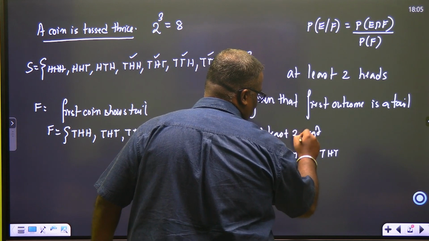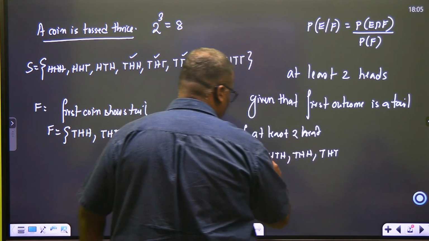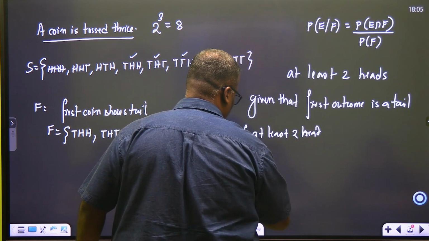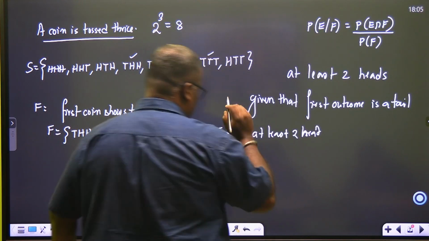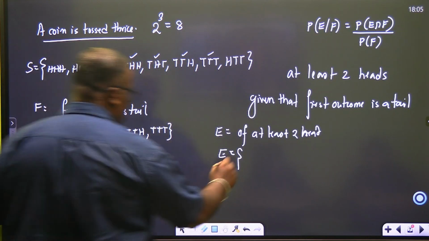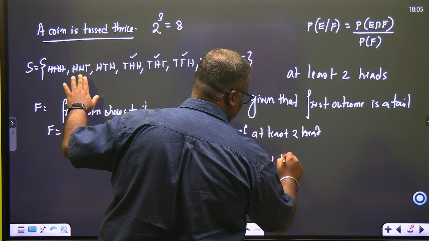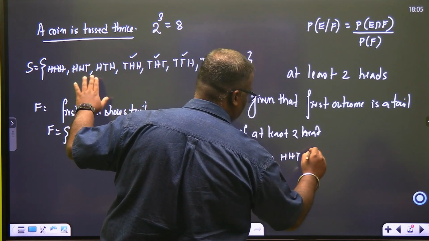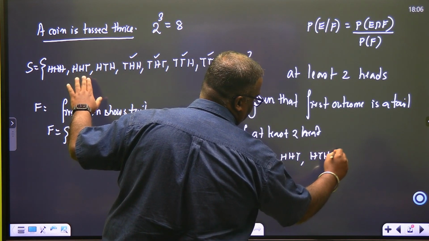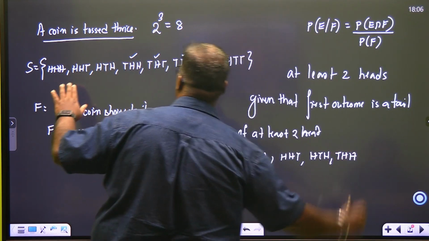At least two heads. But the thing is that तुम घर में जाकर practice नहीं करोगे ना, पूरा भूल जाओगे. So watch the video once again. At least two heads. आ जाओ. At least two heads means HHH, then HHT, then HTH, THH. Anything else, bacha? No.